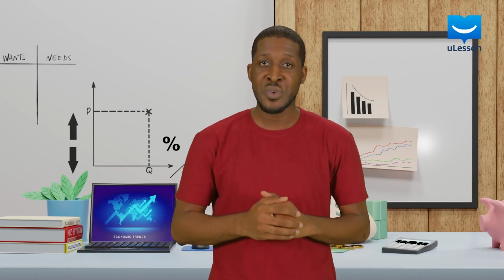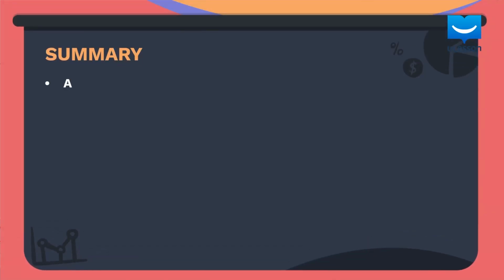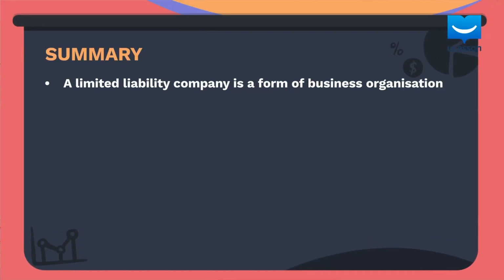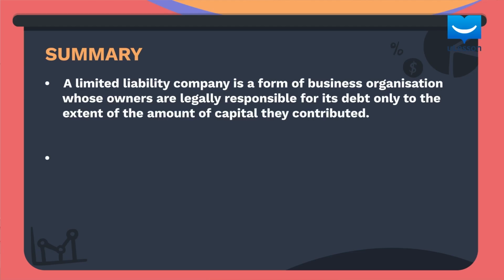Let's quickly recap to ensure we recall all we have learned in this lesson. A limited liability company is a business organization whose owners are legally responsible for its debt only to the extent of the amount of capital they contributed.